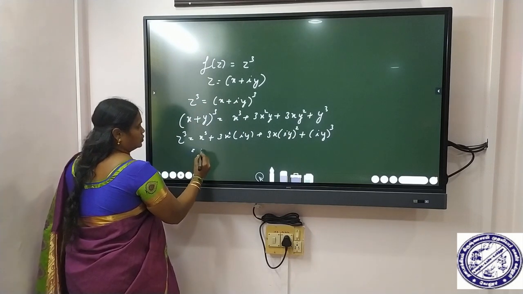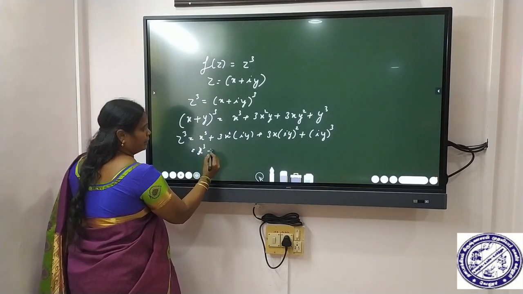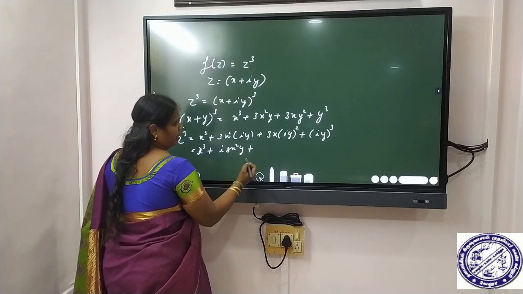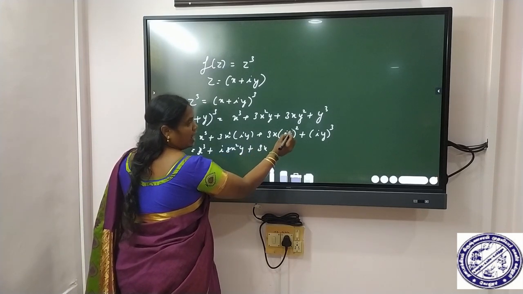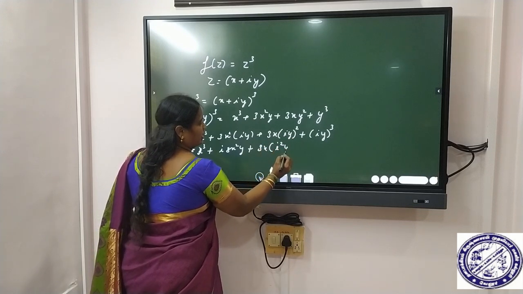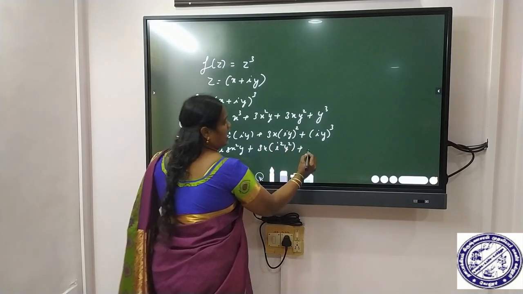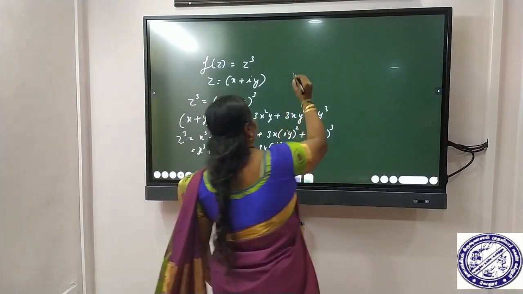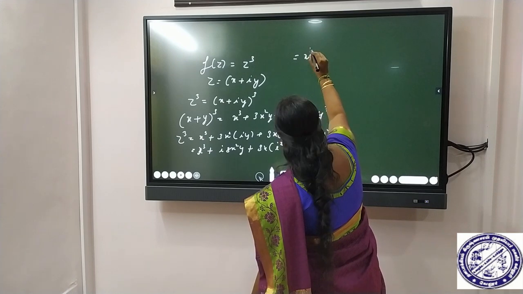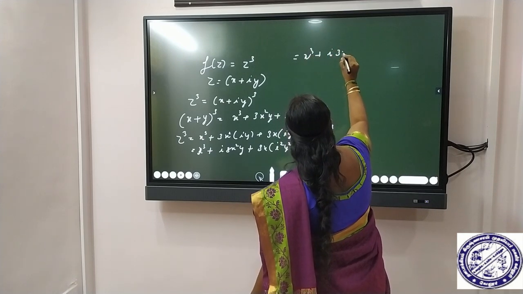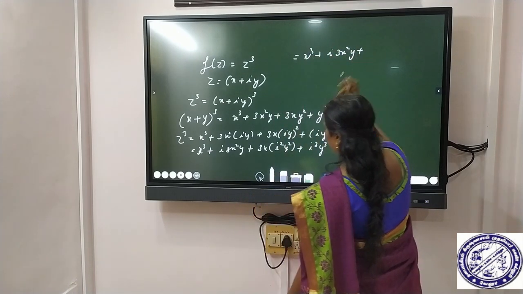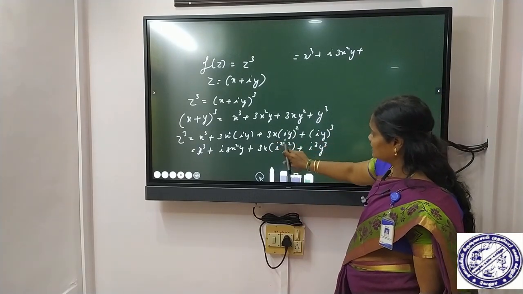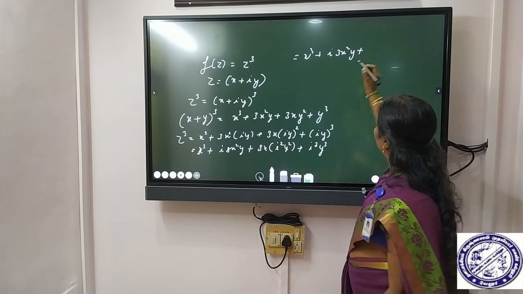We have to expand this. We get x cube plus i into 3x square y plus 3x into i square y square plus i cube y cube. Then it is equal to x cube plus i 3x square y plus, since the value of i square is minus 1, we get a minus sign here.